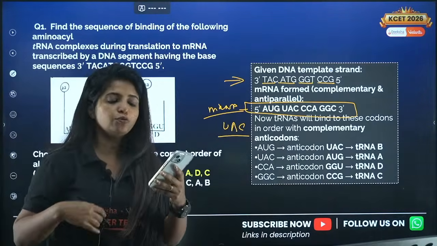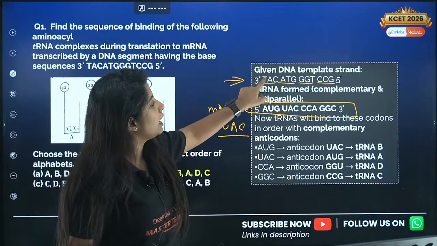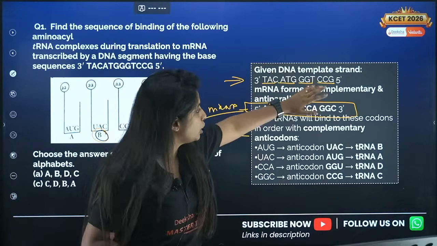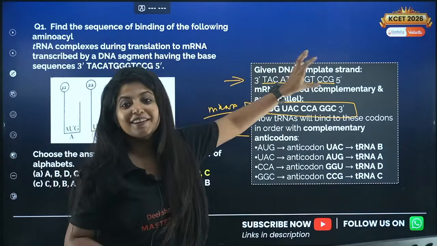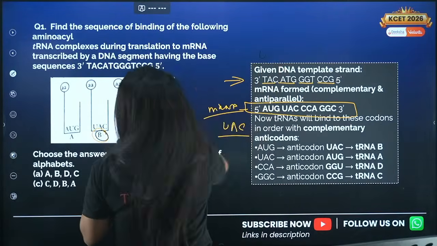Well, you do not have to do this much drama. It will be so easy. You do not have to do all of this. Just replace the T by U. Wherever T is there, please replace it by U, and you will get the whole thing. You will get the actual tRNA anticodons which will be there, and with that you will be able to answer. So over here it is what?